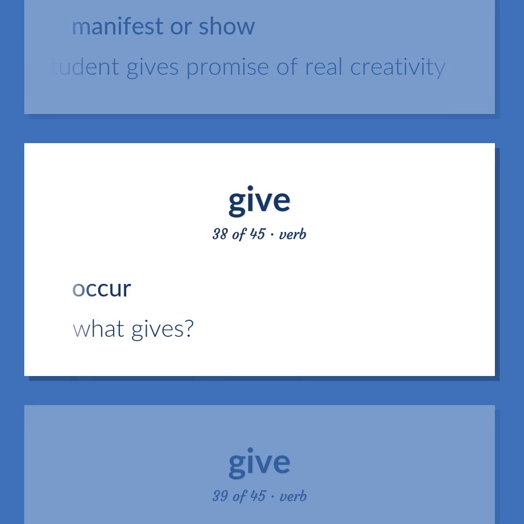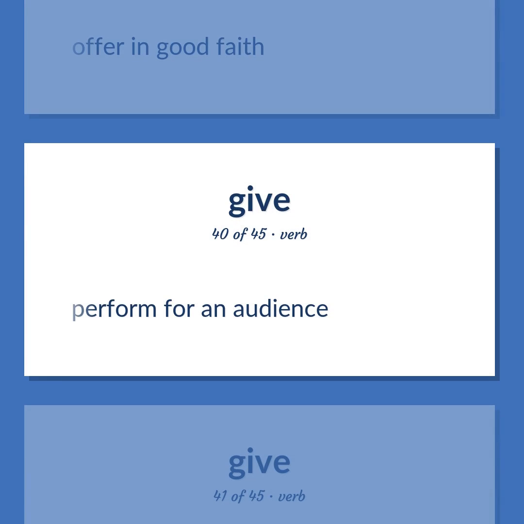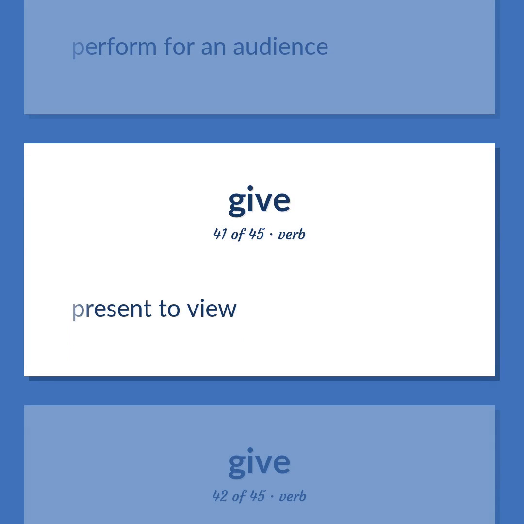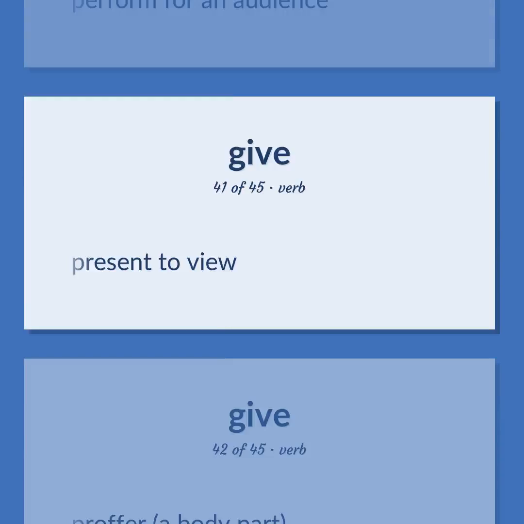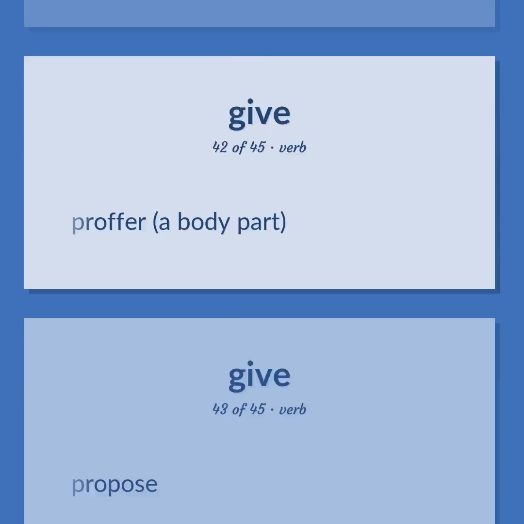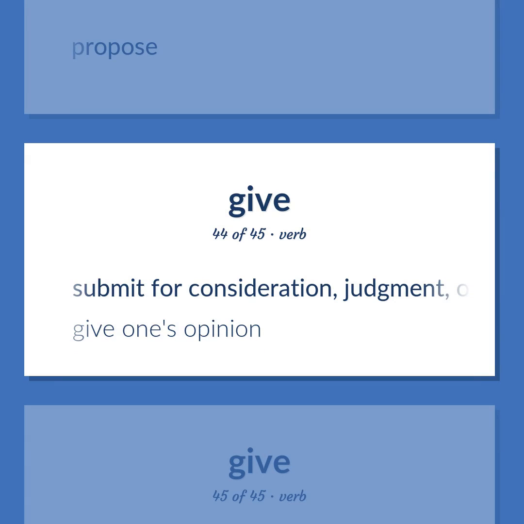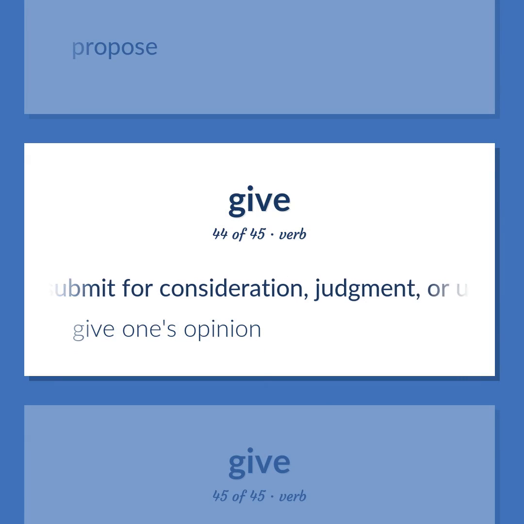What gives? Offer in good faith. Perform for an audience. Present to view. Proffer, a body part. Propose. Submit for consideration, judgment, or use.